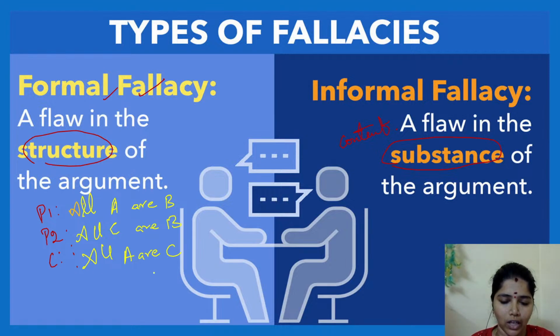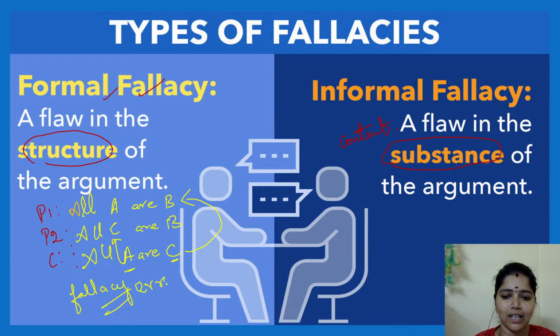First we go to the conclusion and check the major term. C is the major term, the predicate is the major term. Find out whether it is there in your major premise. It is not there in the major premise. Check A, this is your minor term, it is not there in your premise 2. So here there is a fallacy, an error in the structure, and that we call a formal fallacy.